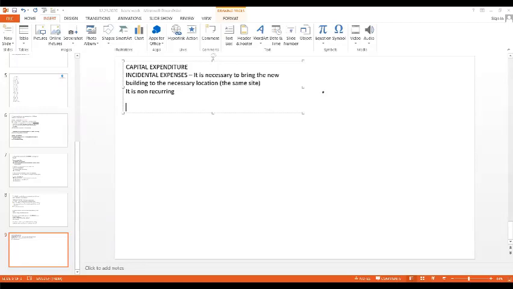Now, next question, let us go back. Legal fees paid to acquire a property. Acquire means nothing but purchasing or buying. Now you tell me, this legal fees paid to acquire a property, is it capital or revenue? Come on. Think and tell me. We are not in a hurry.